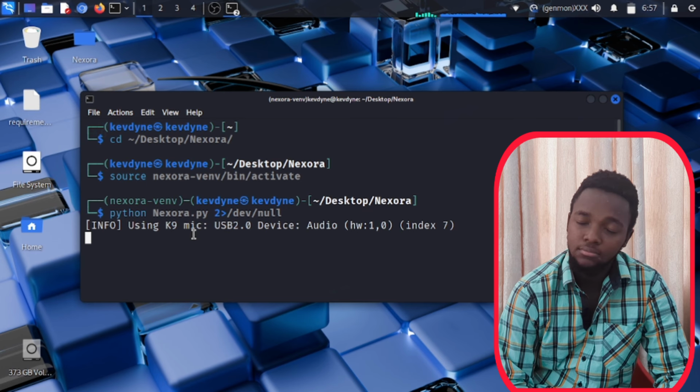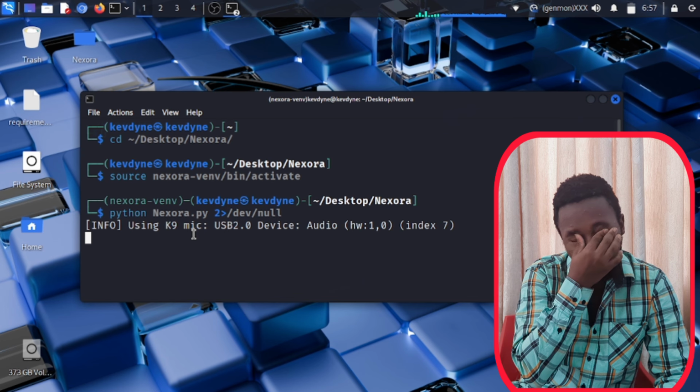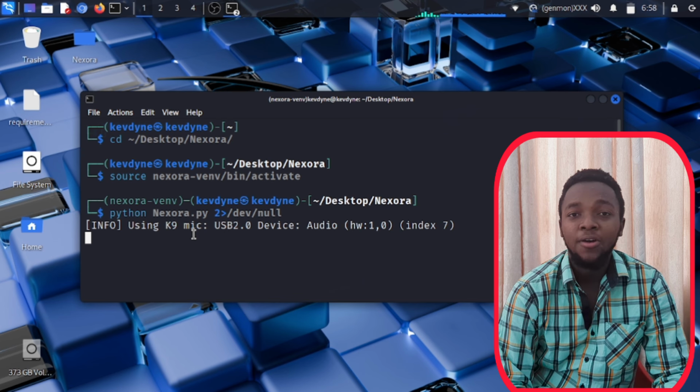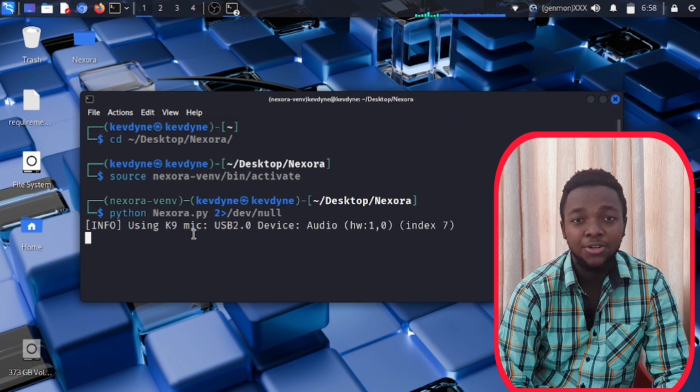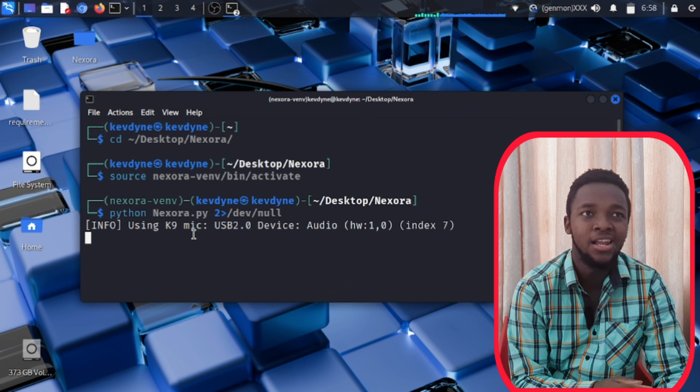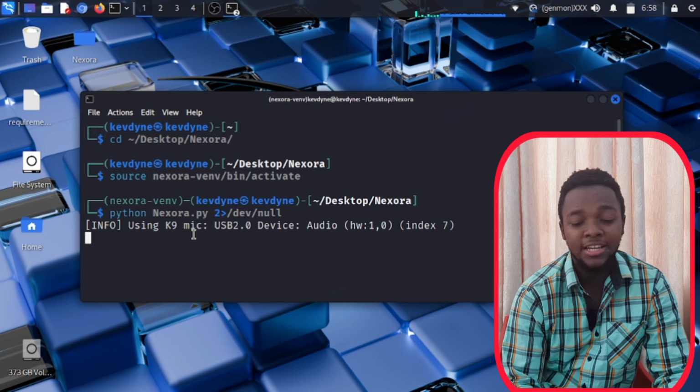Welcome to Nexora. You can switch modes anytime between conversations, whether it's voice or chat. So right now I can choose a mode in which I want to interact with Nexora. It can be a chat mode, as you saw in my shorts video that I made like yesterday, and it can be voice mode, which actually I'm going to show you today.